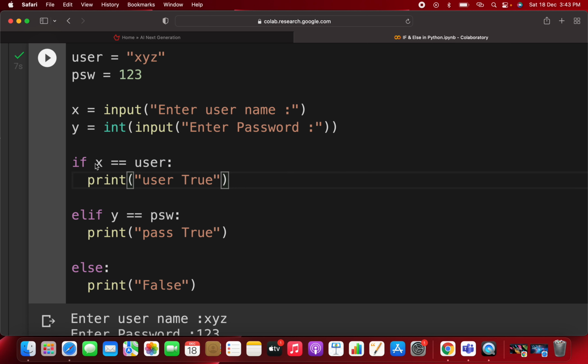Okay, so you have passed this condition as xyz, this is the first priority, the first condition you have given, and if this condition is true, then it will not jump to the elif condition, it will directly print this block, that's it. Okay, neither will it jump to the elif nor to the else. Clear? If this condition is true, then it will execute this thing, it will not jump to this particular elif, and if this condition is false, then it will check the elif condition whether it matches or not. If this condition is true, then it will execute this block, and if both conditions are false, then it will execute the else block.